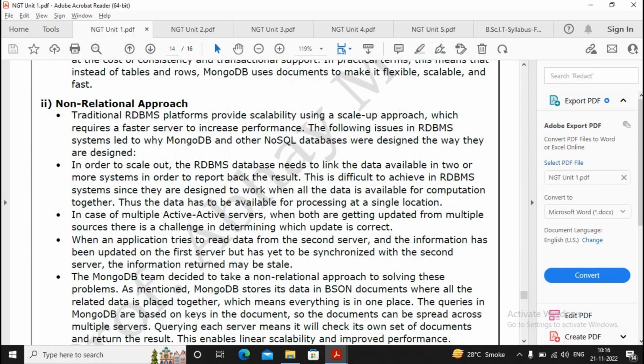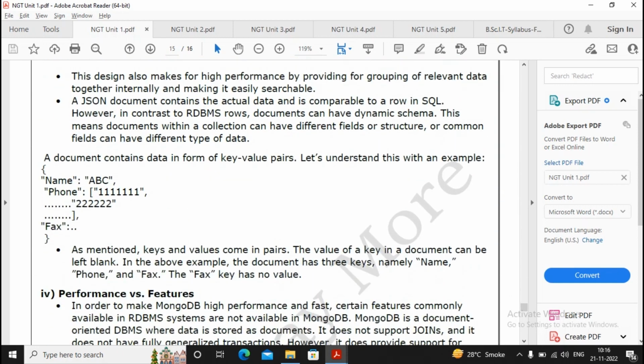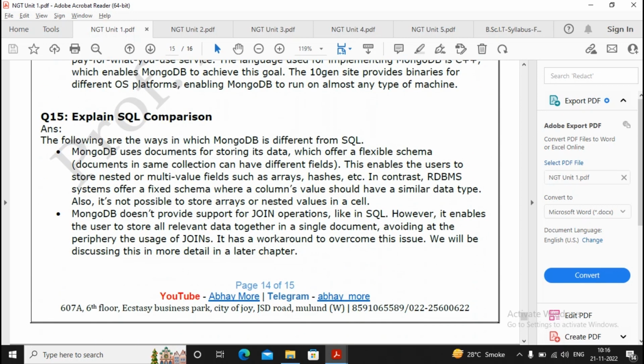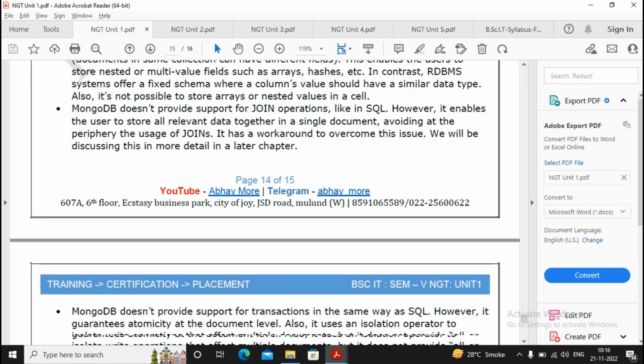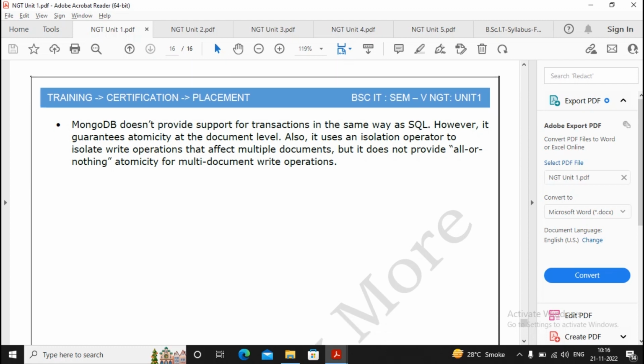Explain the MongoDB philosophy, that is a document-oriented database. So JSON-based document storage is going to be there. Please prepare this answer properly. Explain the SQL comparison. I don't think this needs to be done because you have already prepared the SQL versus NoSQL difference. So these points need to be covered in your Unit 1.